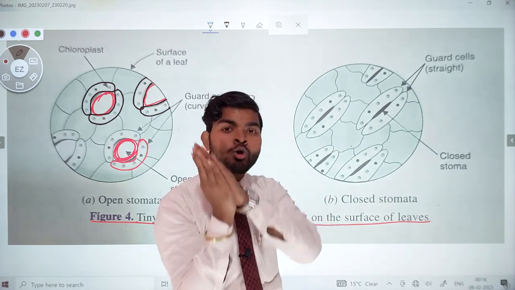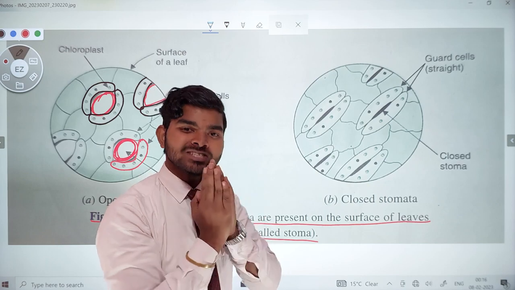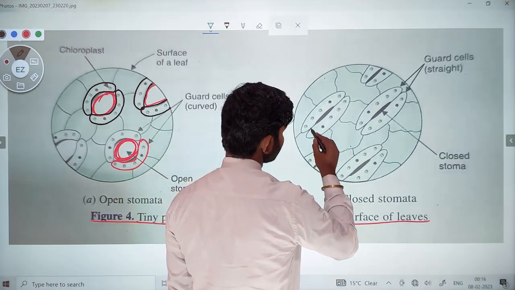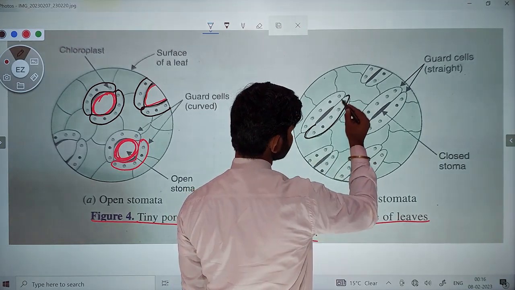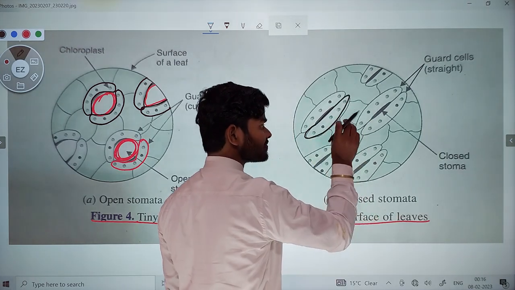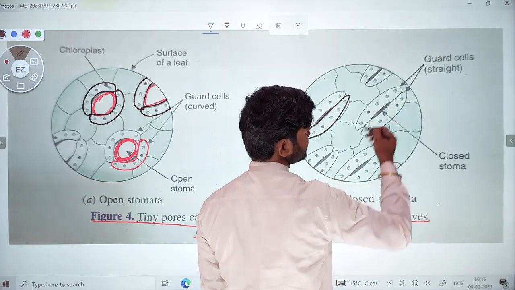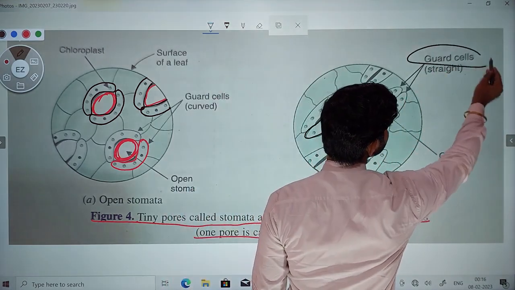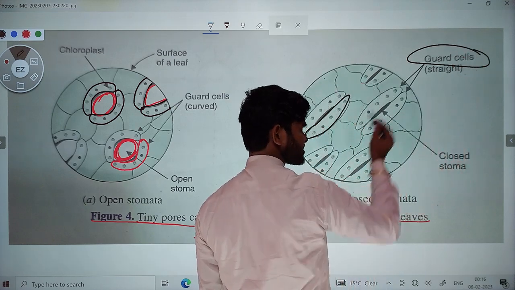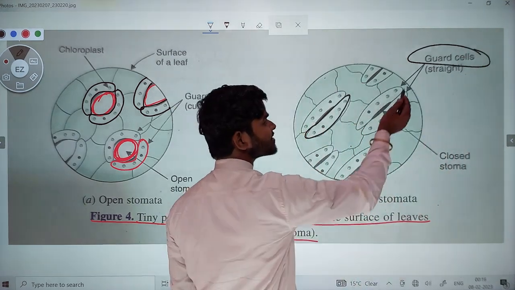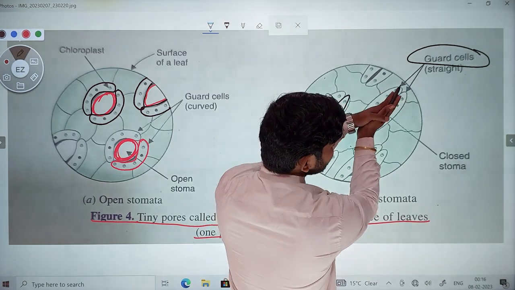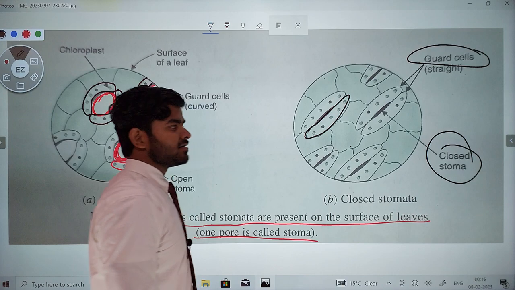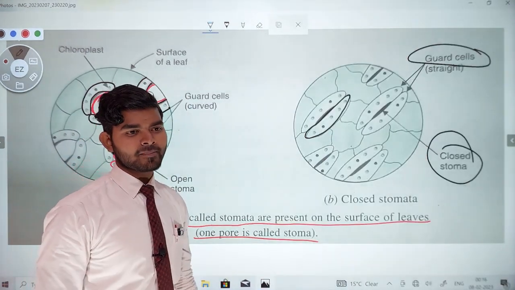That means the stomata is closed. Concept clear? Of course clear. When the two guard cells become straight, the stomatal pore will be closed. Concept clear? Of course clear.